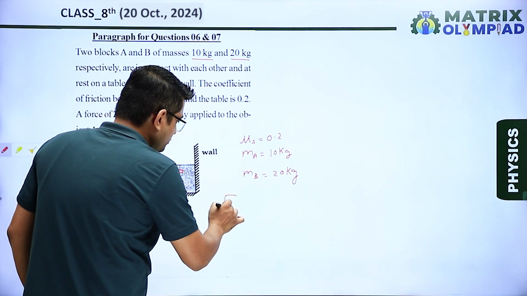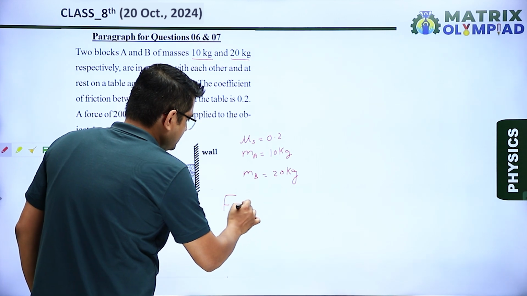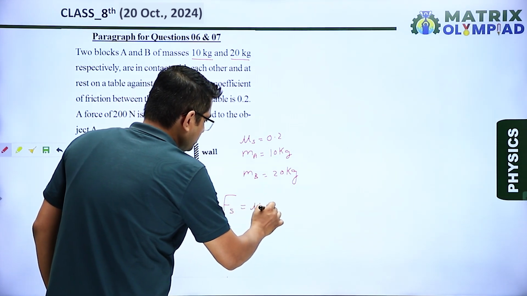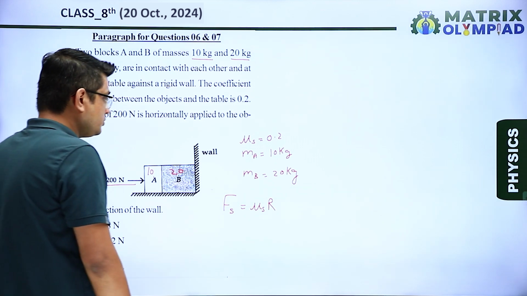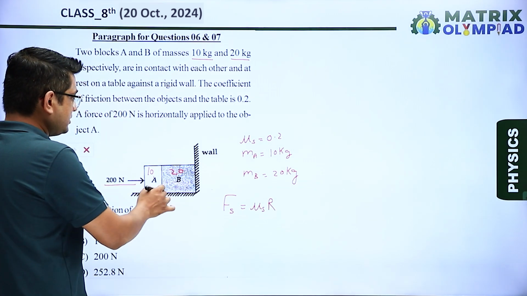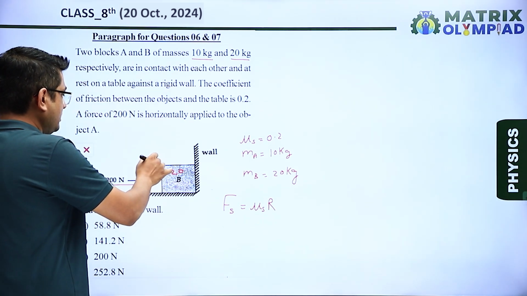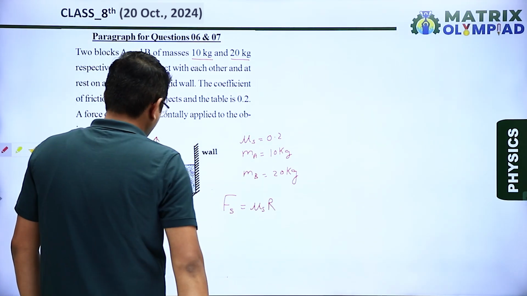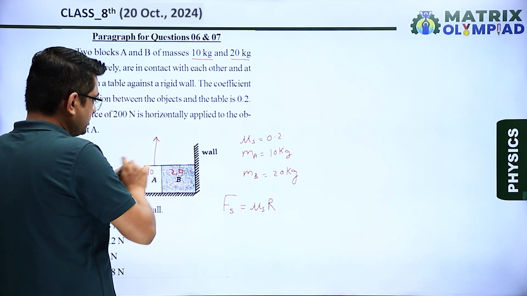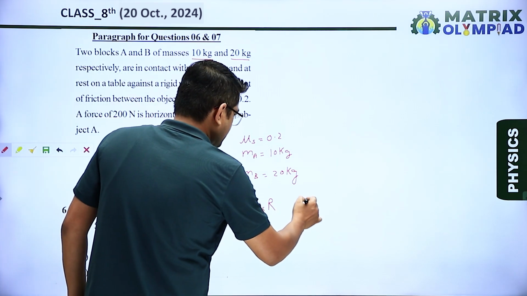For the friction force, we know that friction force Fs is given by mu s into R. R is the normal force. What is the normal force? The normal force is perpendicular to the surface, in the upward direction, acting on both objects. The total mass of the body is 10 plus 20, that is 30.